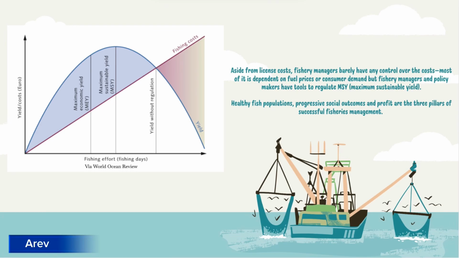Even though fisheries are valuable, managing them can be challenging. A lot of the costs, like fuel or market prices, are out of anyone's control, but what fishery managers can regulate is something called the Maximum Sustainable Yield, or MSY. This is the sweet spot where we harvest enough fish to meet demand without depleting populations. Successful fisheries manage balancing three things: healthy fish stocks, fair social outcomes, and economic profit. If one of those falls behind, the whole system will start to break down.